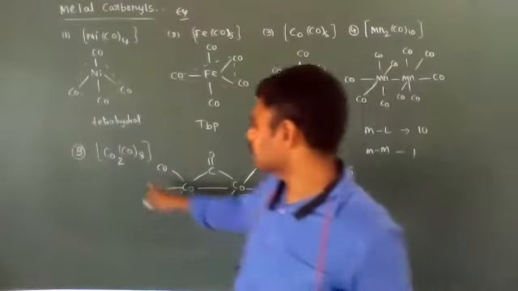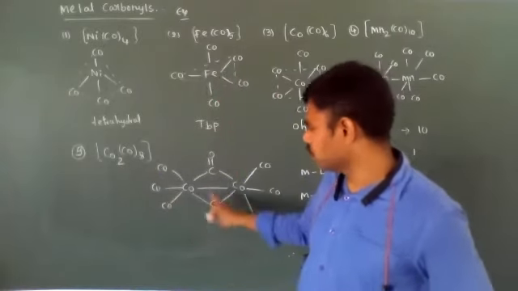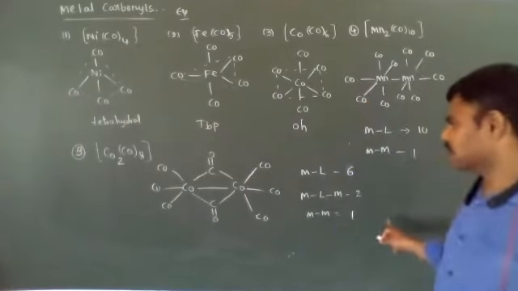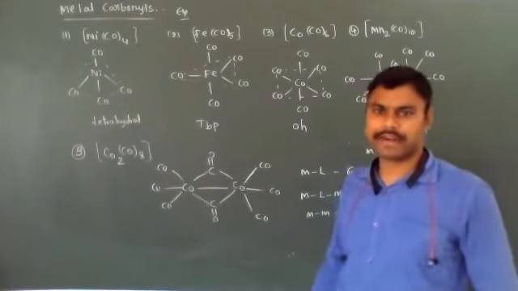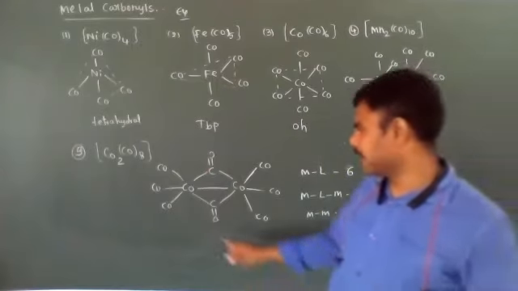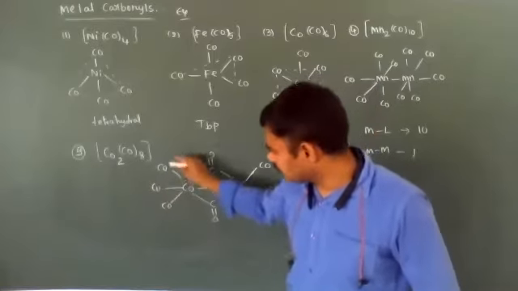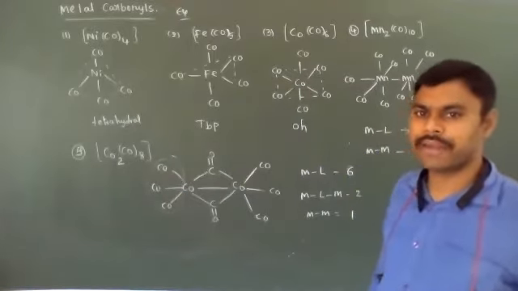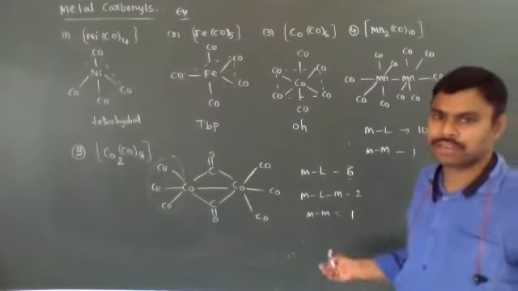Like that, in Co2(CO)8 two bridged bonds are present, because two carbonyl groups are connected by the two central metal atoms. The remaining metal-ligand bonds are called terminal bonds. How many terminal bonds are present? 6. How many metal-metal bonds? 1.